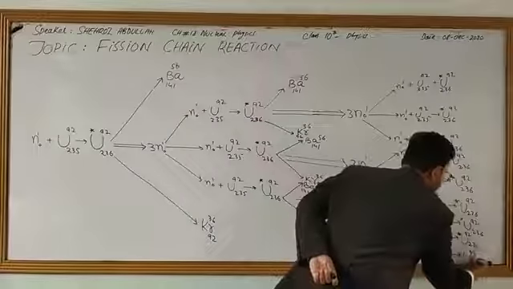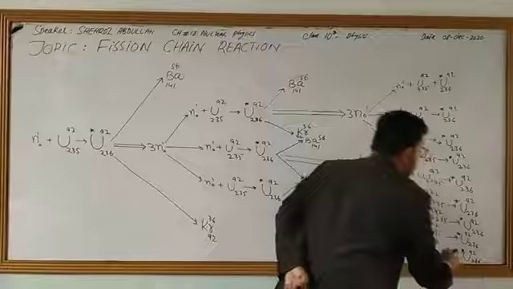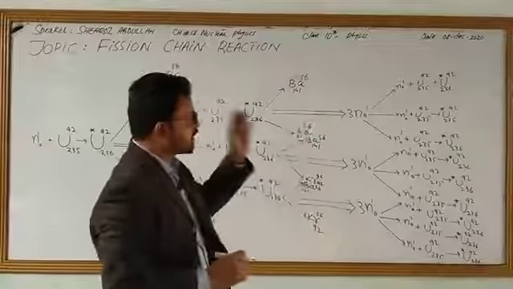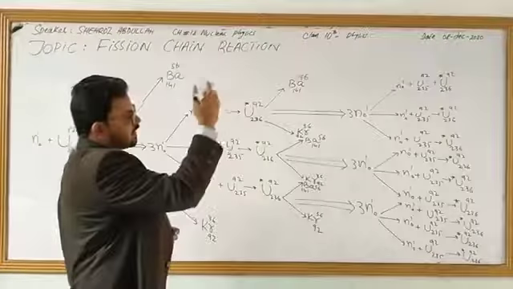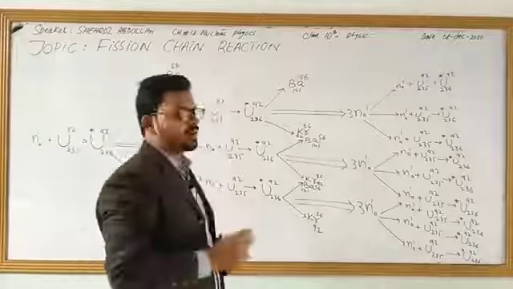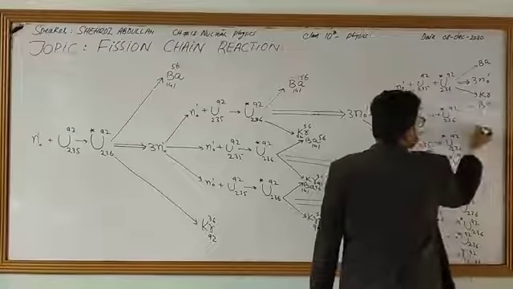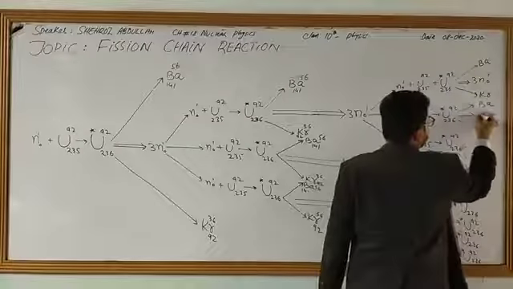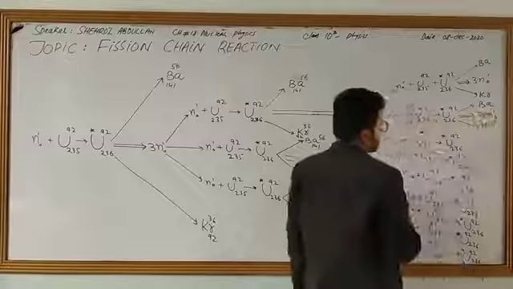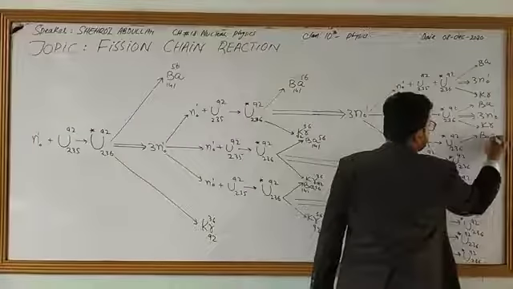Similarly uranium-92 236 with a star on it, and then each uranium-92 236 star will convert into barium and krypton like that. This is barium, this is krypton, and again 3 neutrons are ejected.